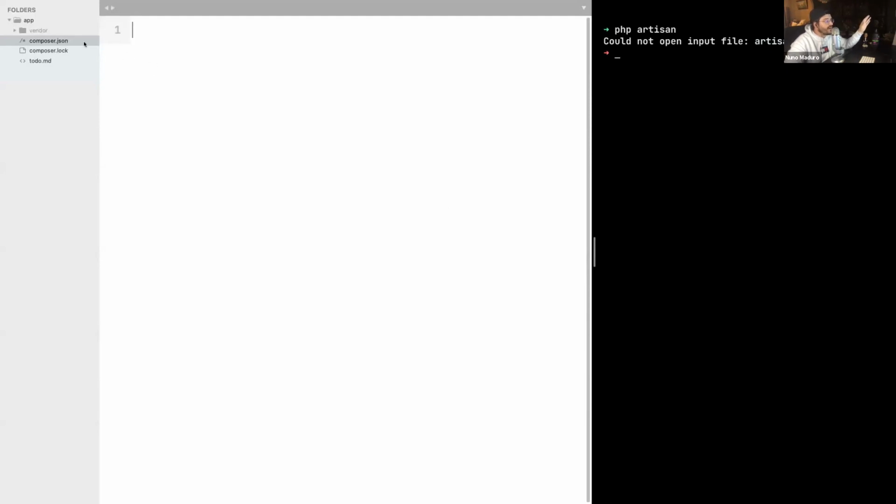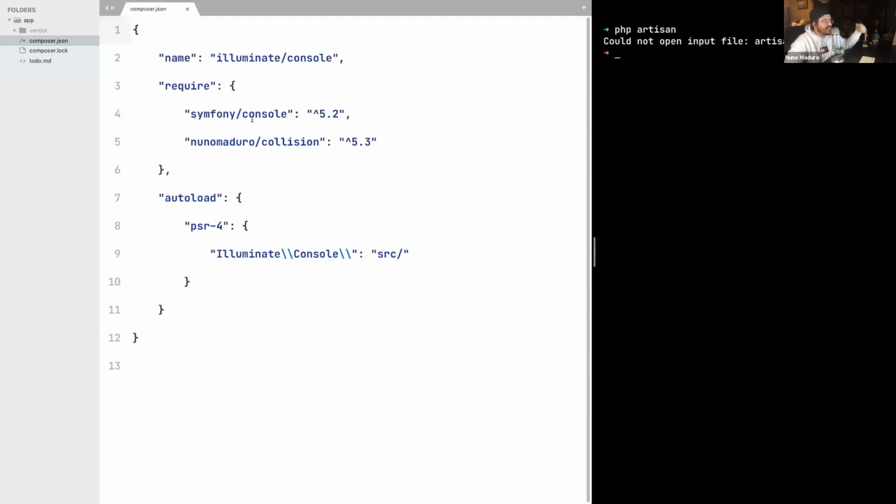The only thing I have done so far is create this composer.json file. Inside it, I add the name of my component, and as you probably heard a lot during this conference, all Laravel components are prefixed with the name Illuminate, and then comes the component name, which in this case is console. I have also required two dependencies for recreating Artisan from scratch.